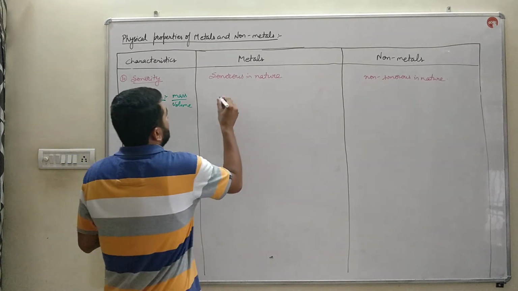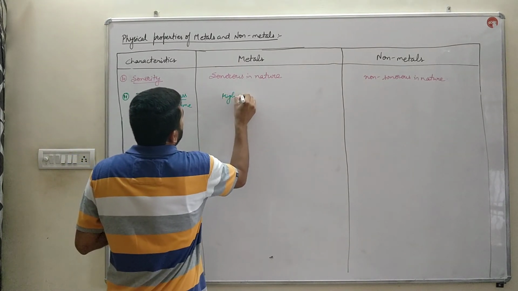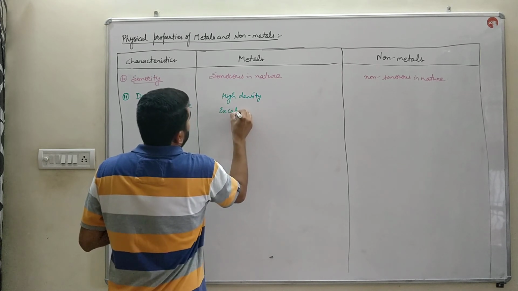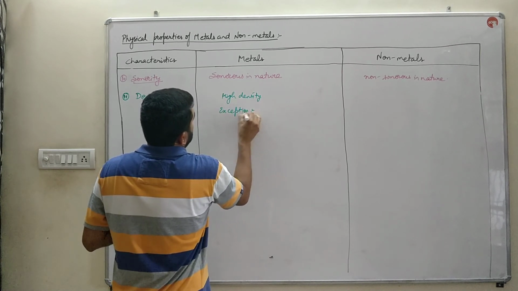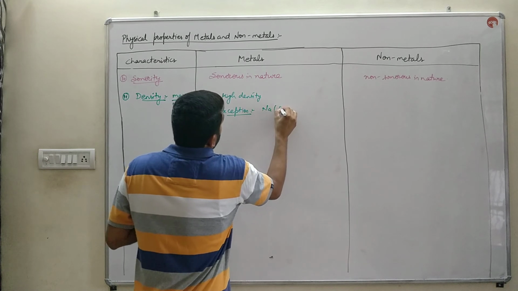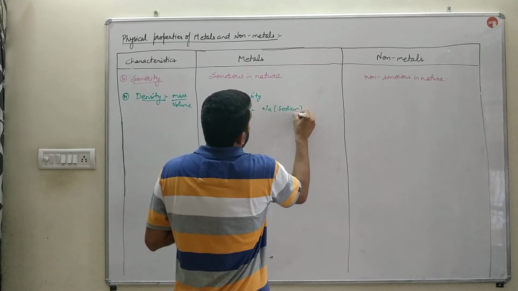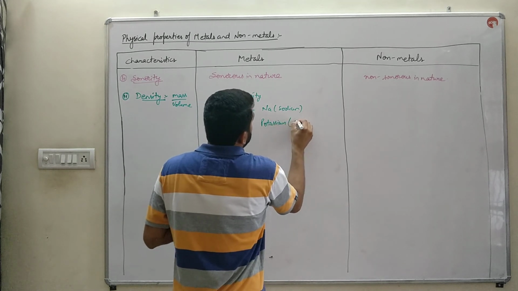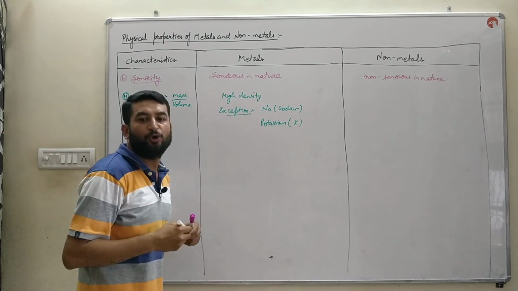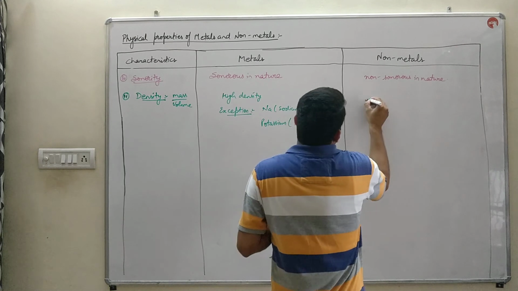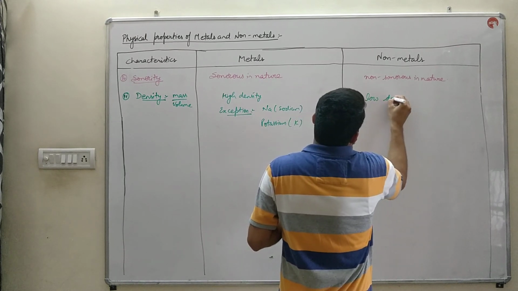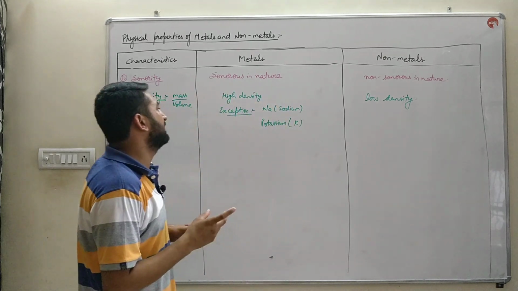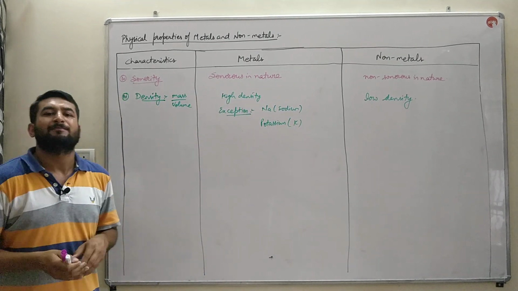Metals have high density, except sodium and potassium. These are the two metals which have low density, and non-metals have low density. Their density is quite less as compared to that of metals.